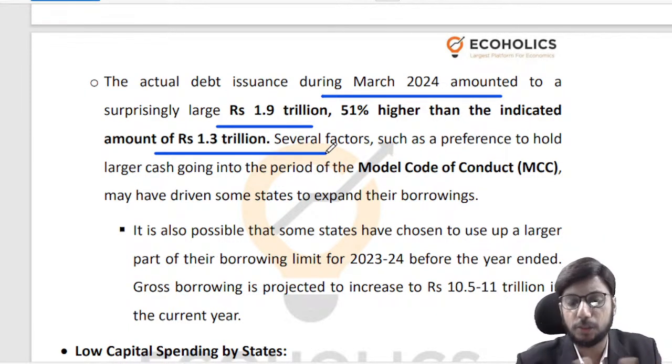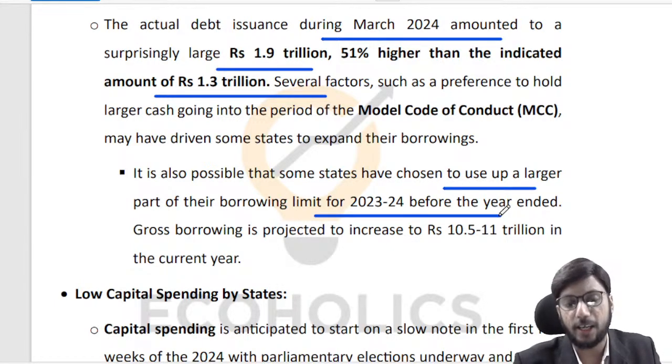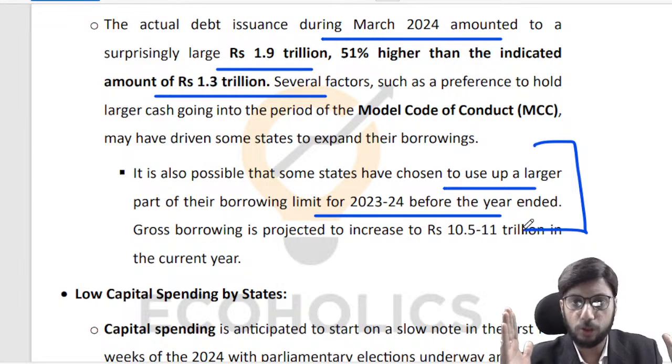So there is this possibility that this money has been raised because of elections, etc., because of which budgets are a little bit here and there for a lot of state governments. So maybe they have chosen to use up a large part of their borrowing before the year ended, right? This is typically referred to as the March rush, right? That okay, you had envisaged that you will borrow this much amount of money throughout the year.